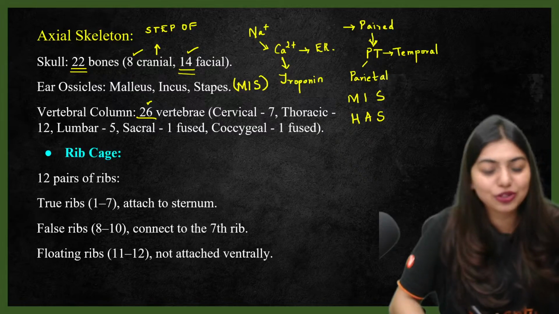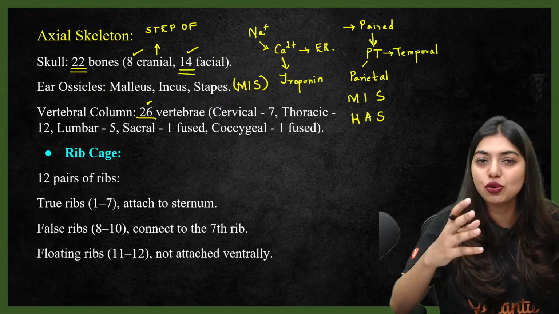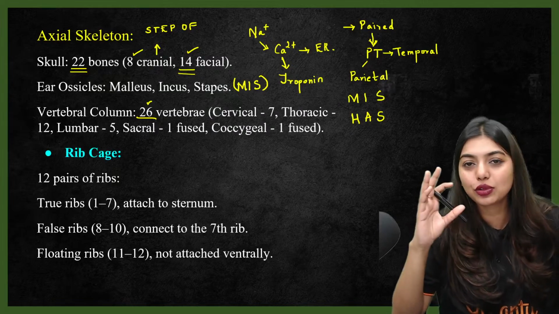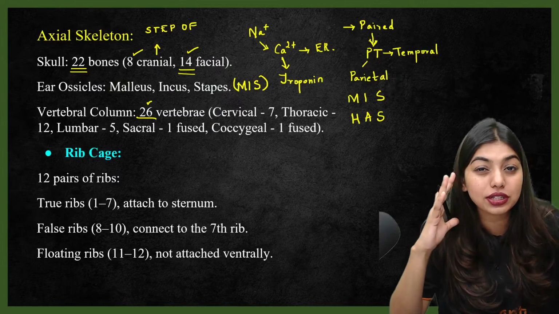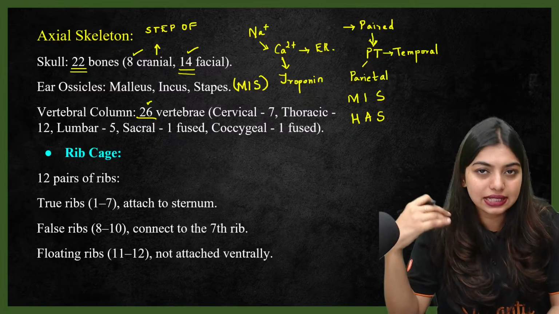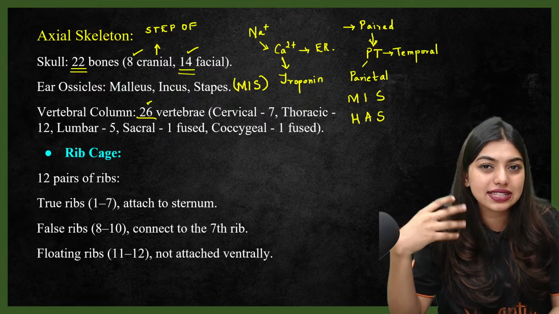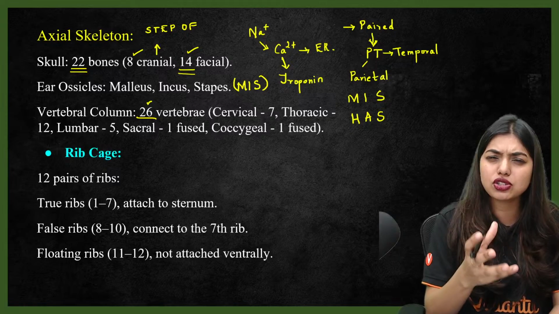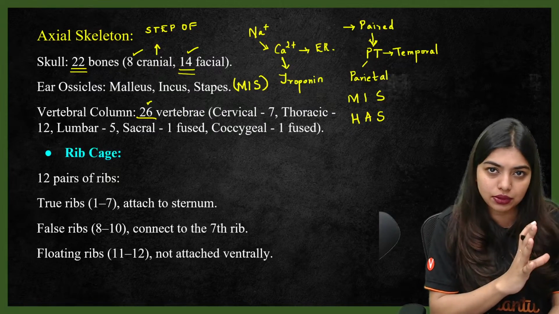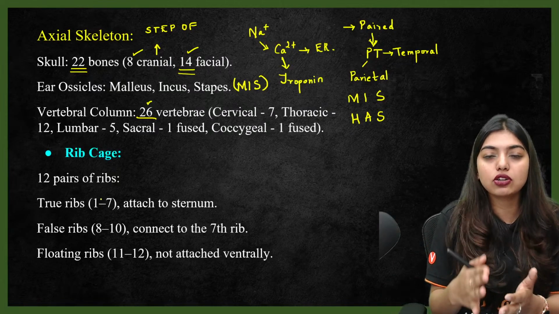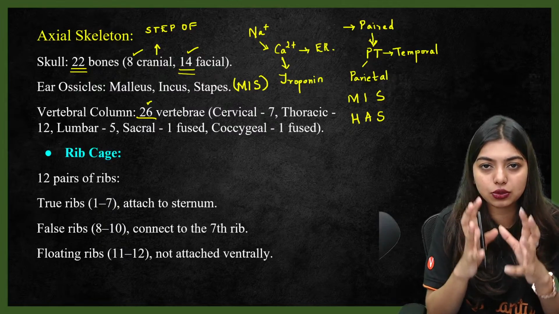Yes, Miss has good knowledge, Miss has style, Miss has humor, Miss has hair, anything you remember, okay? Just remember Miss has so that you can remember the shape also. Malleus, incus, stapes: hammer, anvil and stirrup shape. So all of these names are because of the olden days tools that were used. So students, vertebral column 33 in infants, 26 in adults.